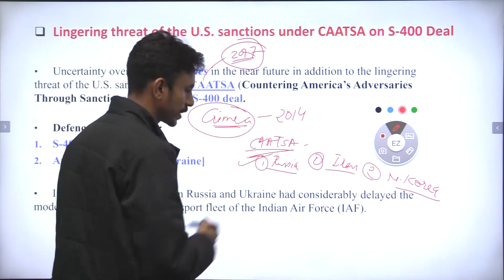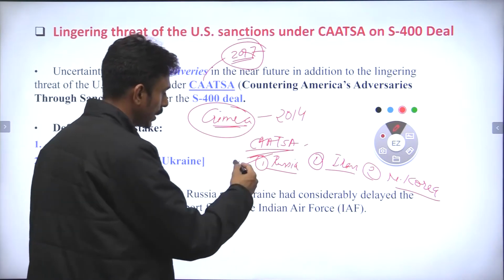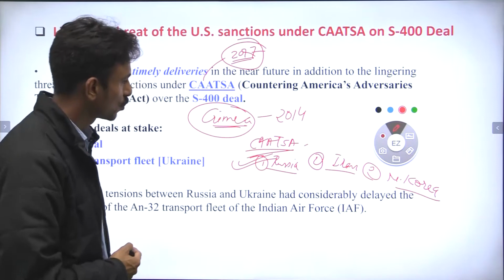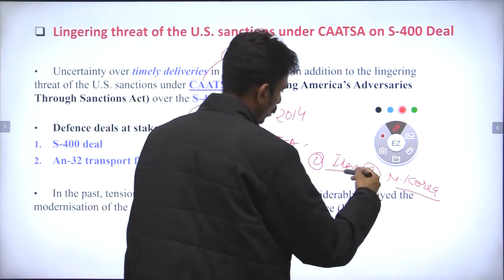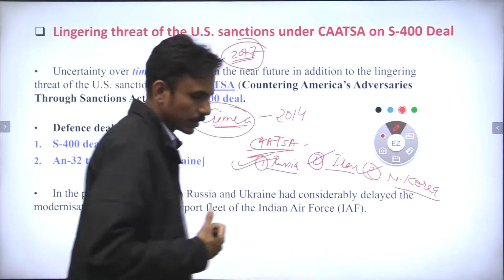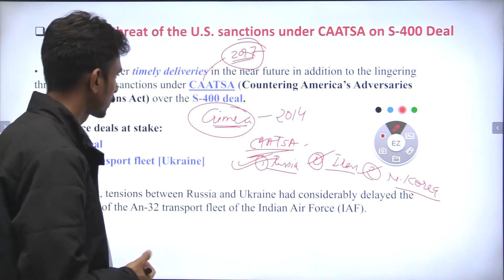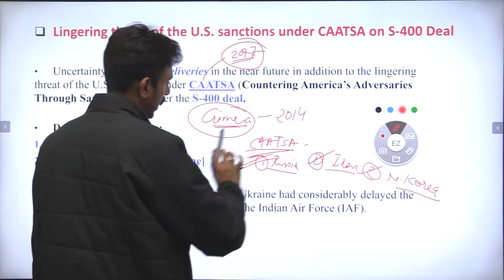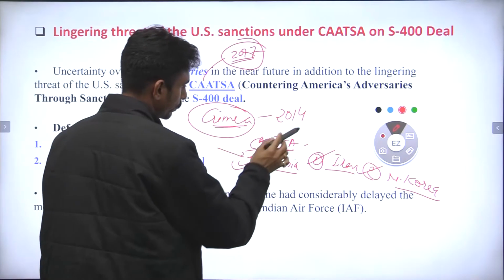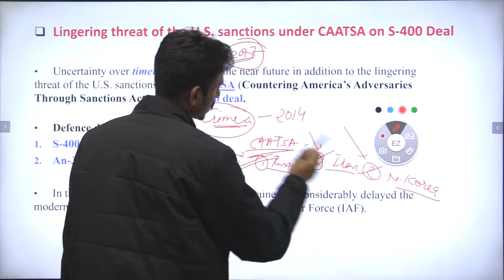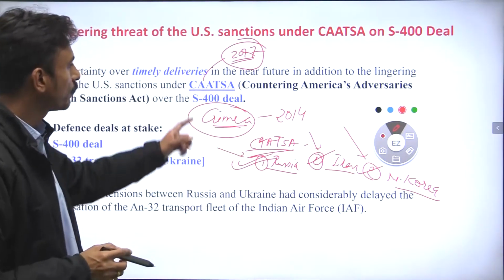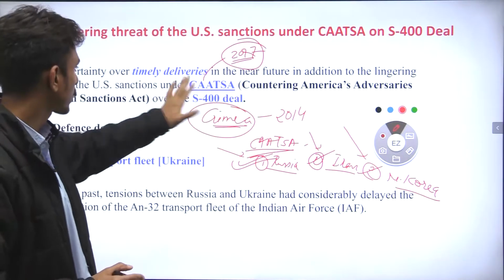Russia, because of its illegitimate invasion of Crimea in 2014. North Korea and Iran, because of their secret nuclear operations. Now the act says that if any country enters into a military agreement or military trade with these countries, America would impose sanctions over that country, right?